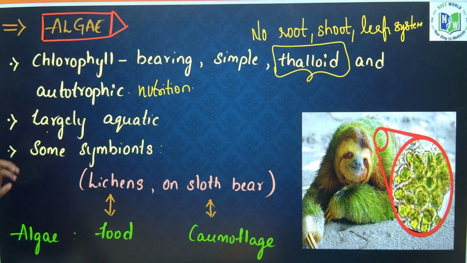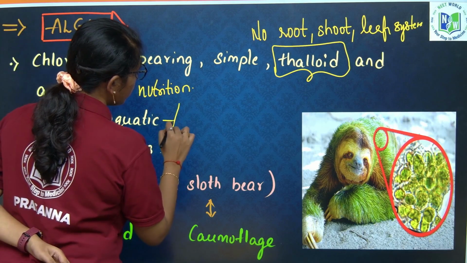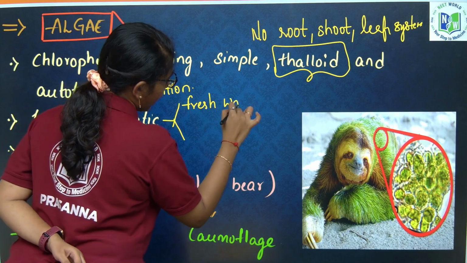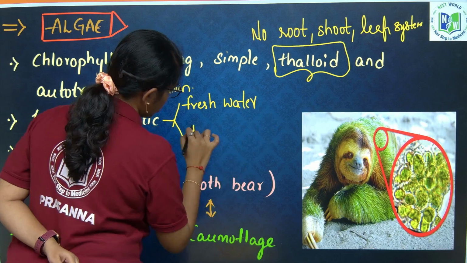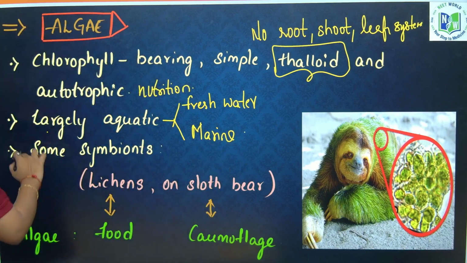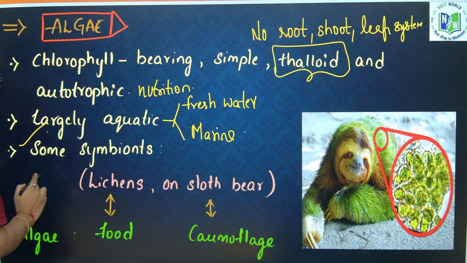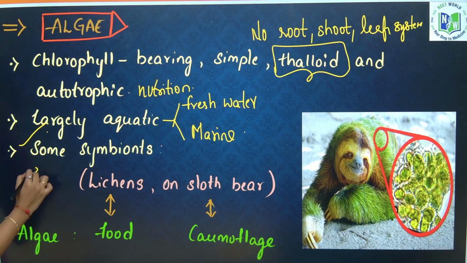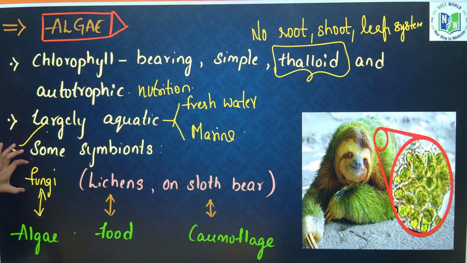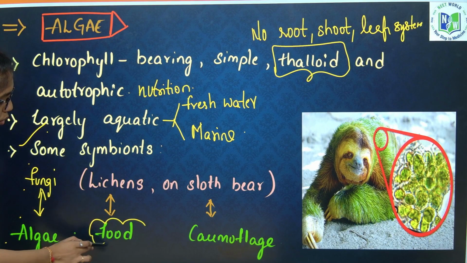They are largely aquatic, both fresh water and marine water. Some are symbiotic in association with fungi. They are called lichens. In association with fungi, what are they called? Lichens, wherein fungi give shelter to algae, and algae provide food to fungi.